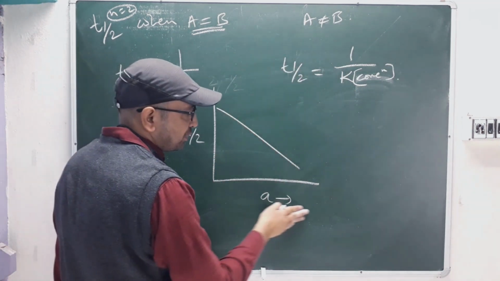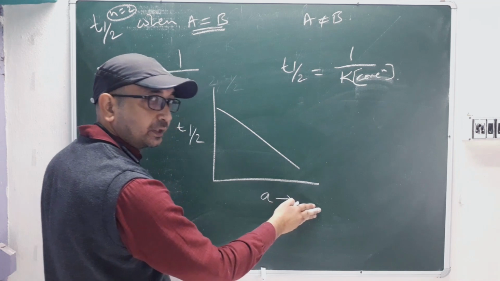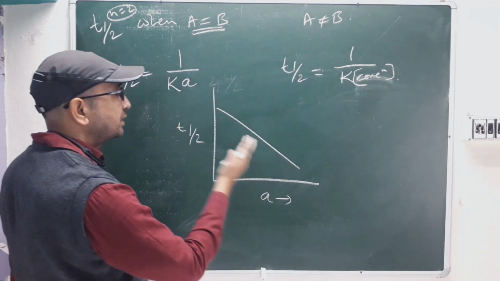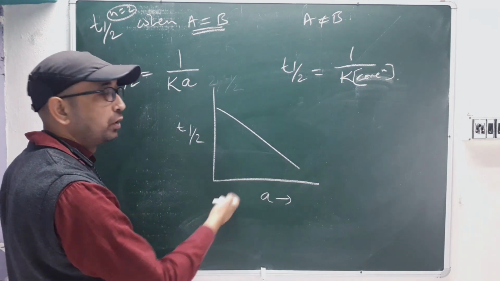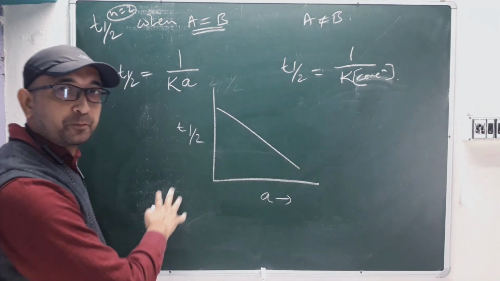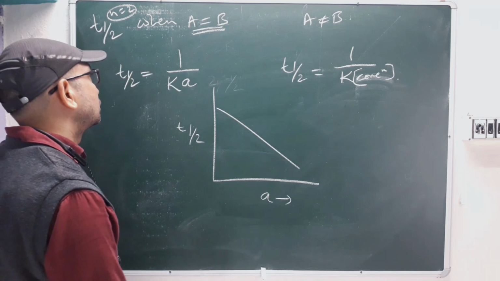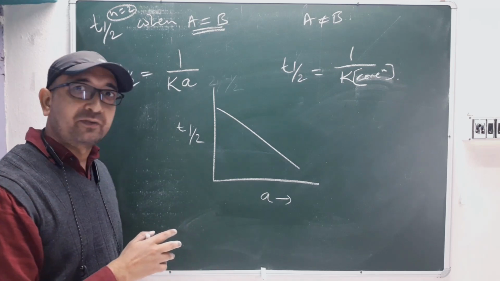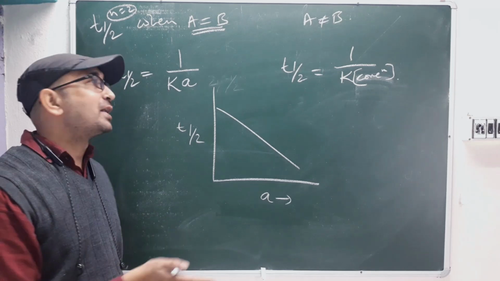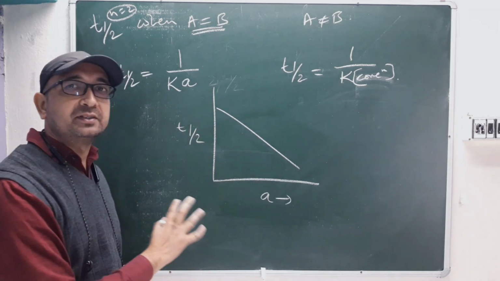As the concentration of the reactant increases, T half decreases. As the concentration is low, T half, the half life, is more. This kind of question is asked very frequently, that's why I have taken this graph and am discussing it with you.